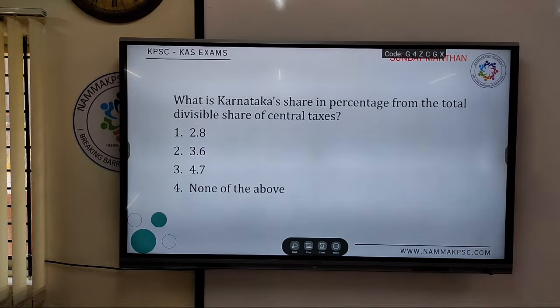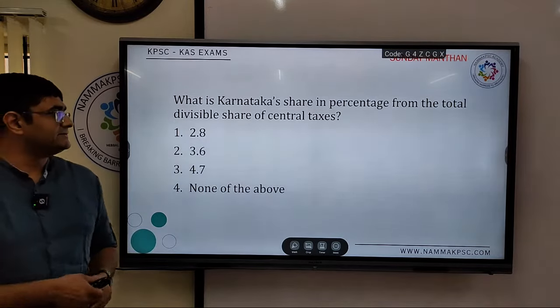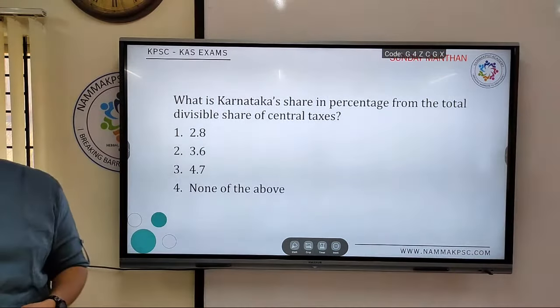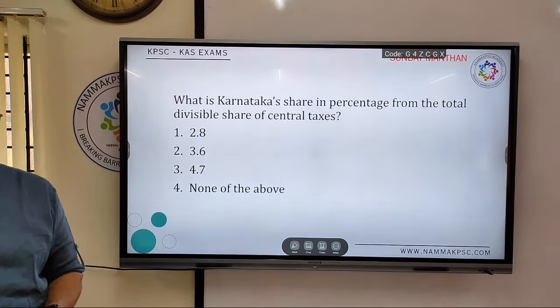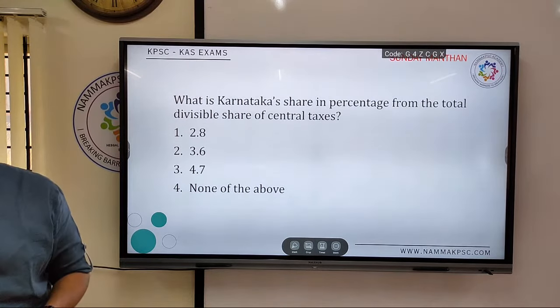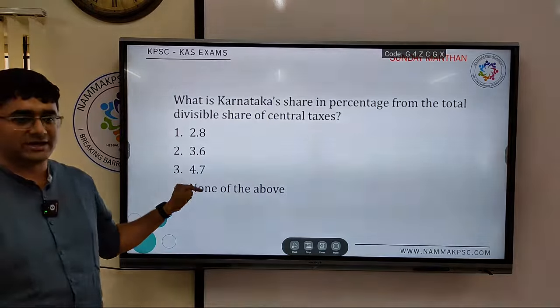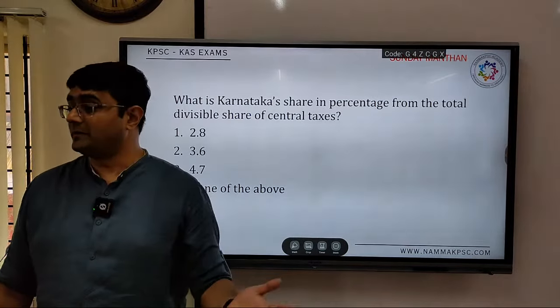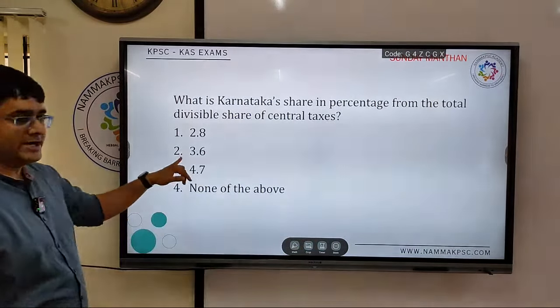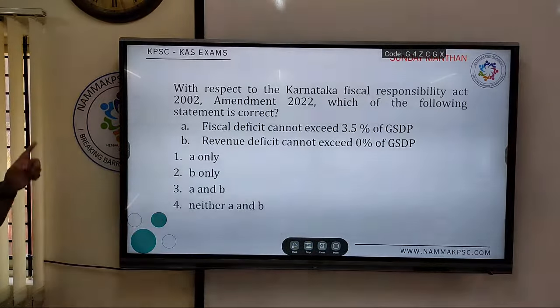What is Karnataka's share in percentage from the total divisible share of central taxes as per the Finance Commission? How much is Karnataka getting? Yes, 3.6. Earlier it was 4.7. Now, with the new formula, it has reduced to 3.6. One more question, the last one.